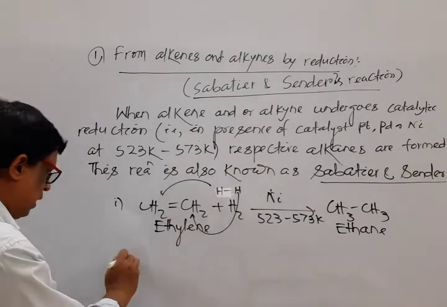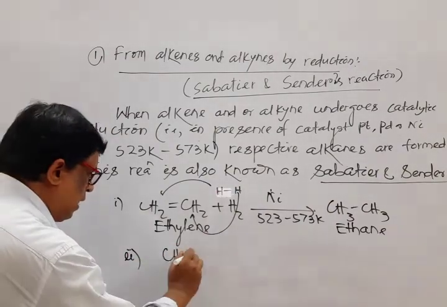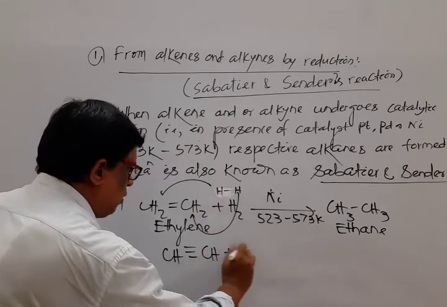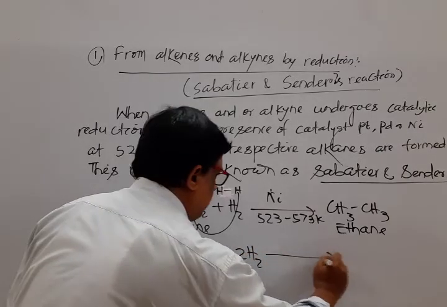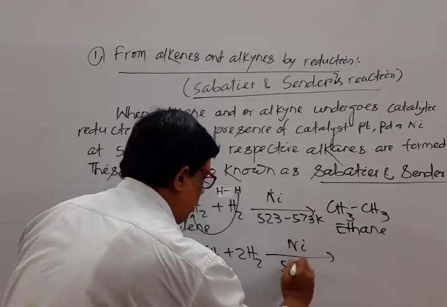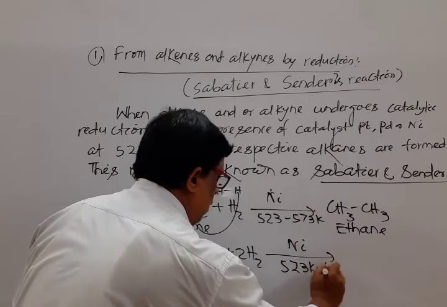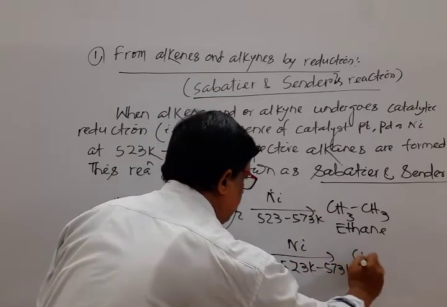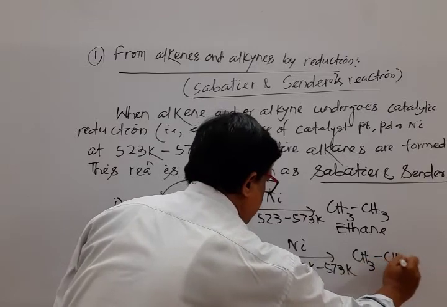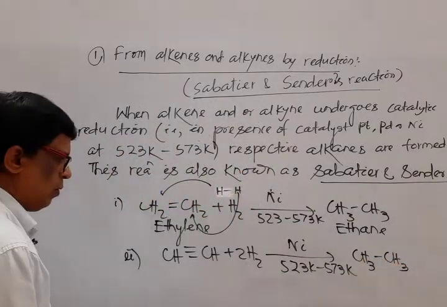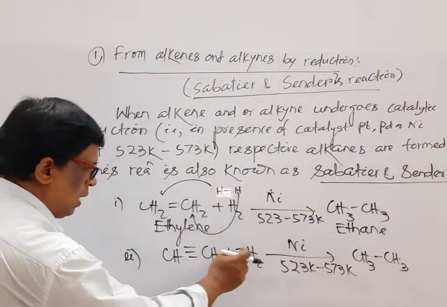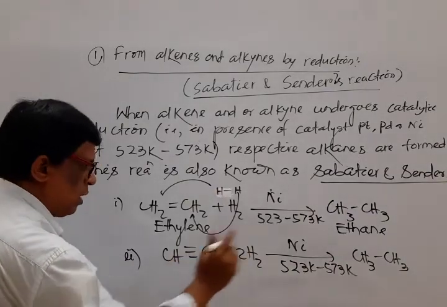Similarly, another example, by taking acetylene with 2H2, nickel, 523 Kelvin to 573 Kelvin, resulting in the formation of ethane. Okay, one H2 here, another H2 here, triple bond transfers to single bond.